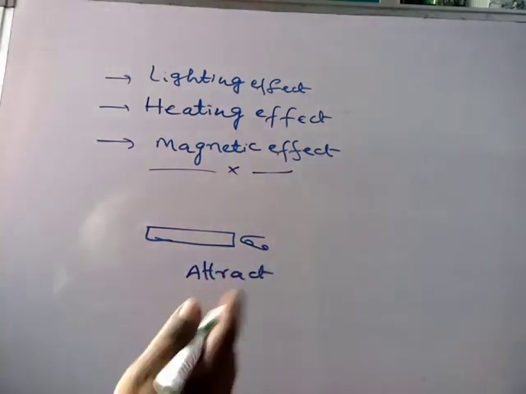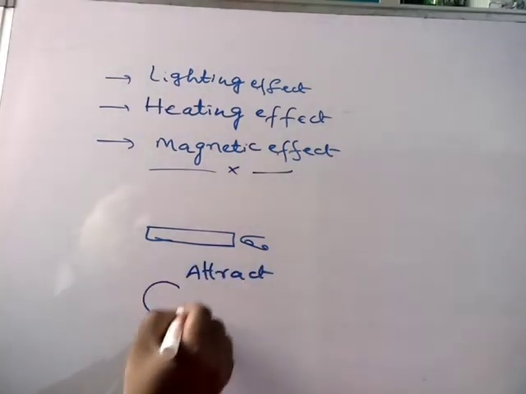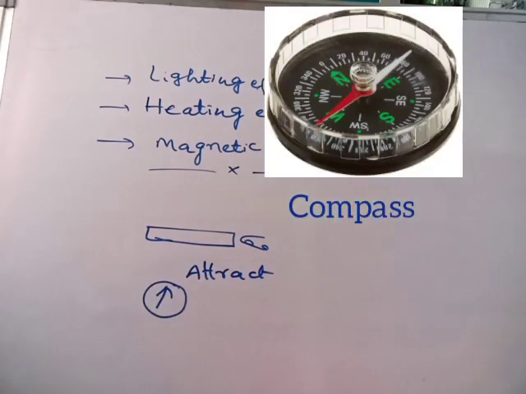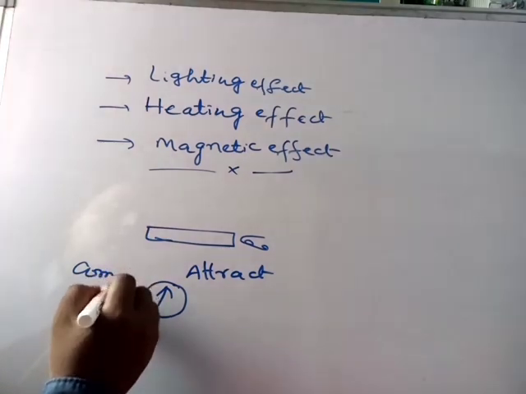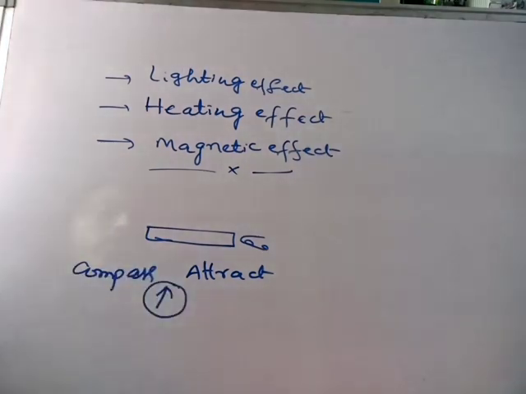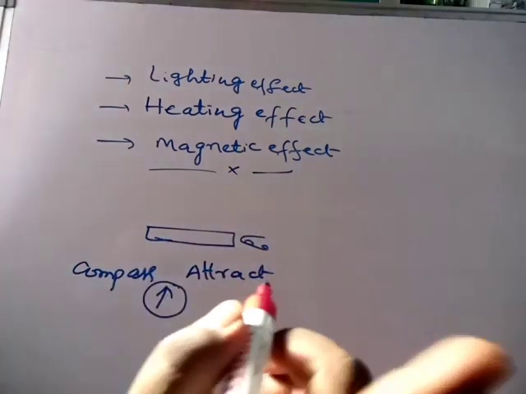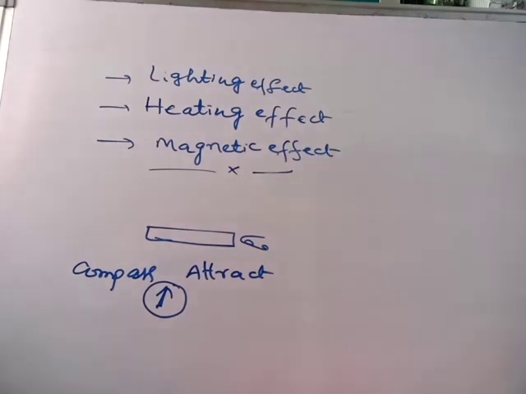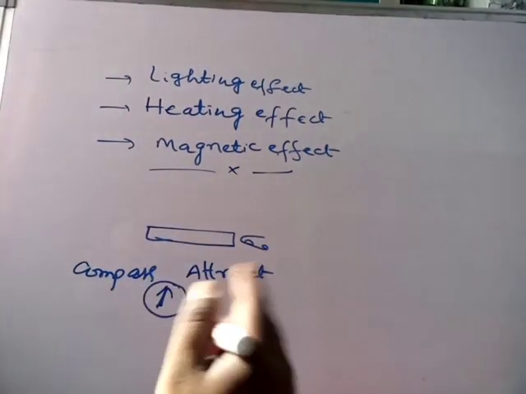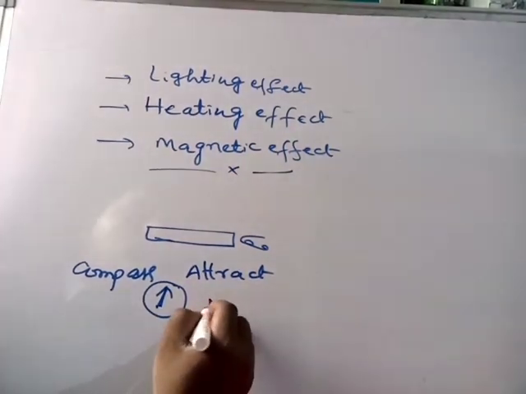And if you bring a compass, which you learnt last year, towards the magnet, definitely the indicator of this magnetic compass will oscillate. That is what we call deflection.